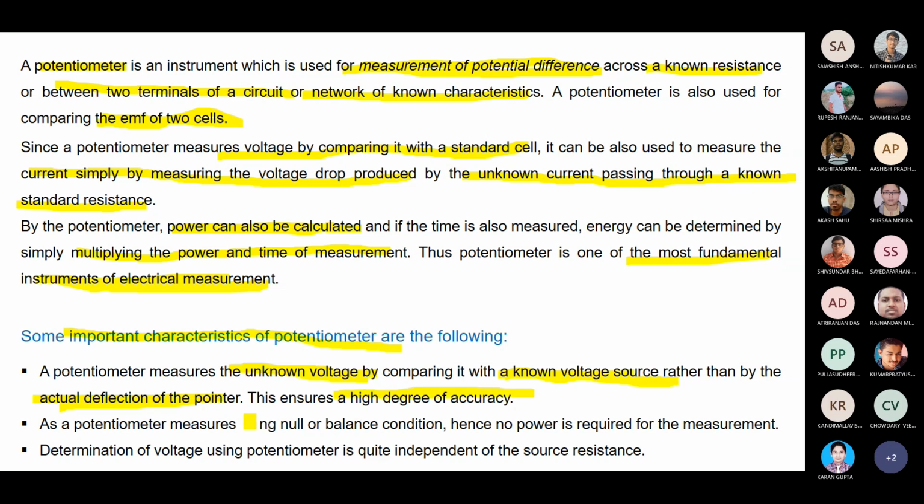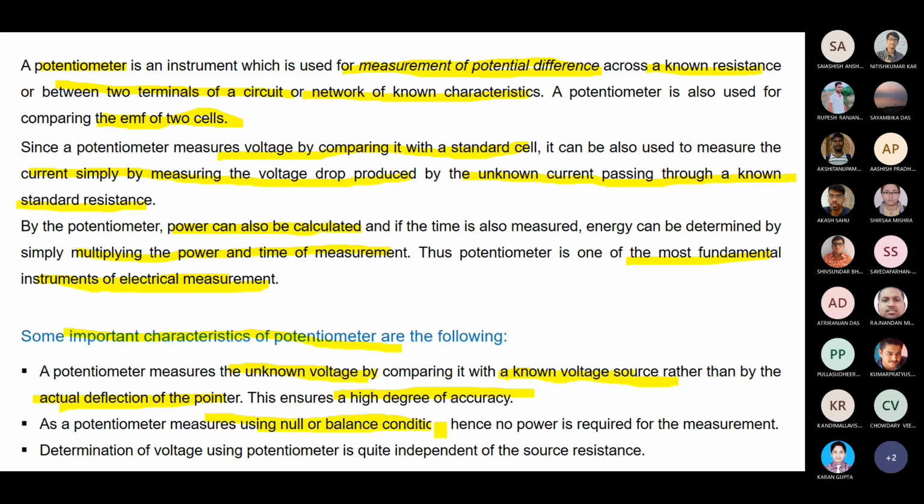As it's a comparative device, if there is a null pointer, meaning the indicating instrument reads 0, then automatically the accuracy will be high, as the potentiometer measures using null or balance conditions.